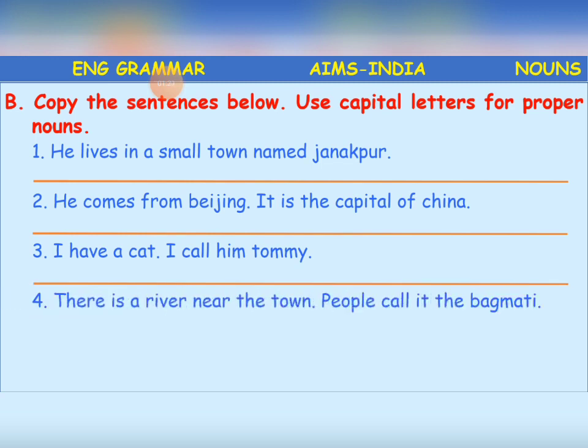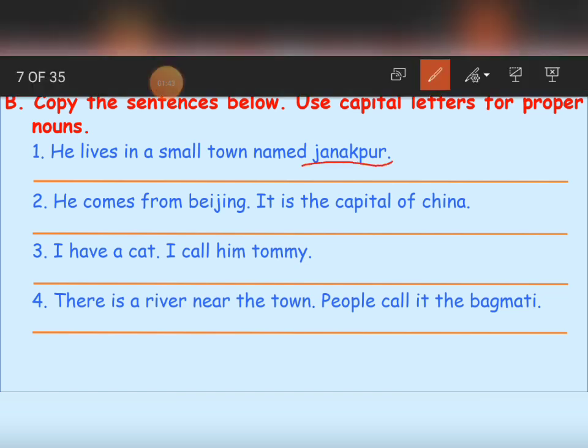Children, where is the name here? We are telling that he lives in a small town. Which is the name here? Yes, Janakpur. So this exercise you have to do at home. Take a book and pencil and start writing these sentences. I am already giving you the answers here; you just practice them.